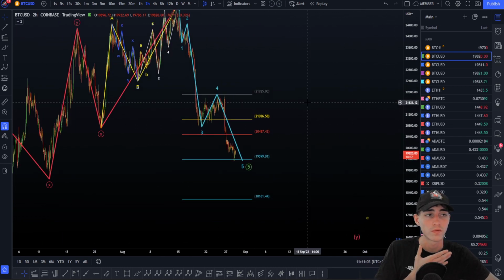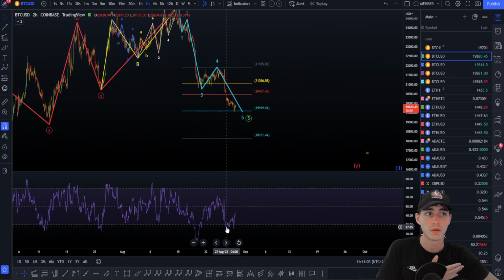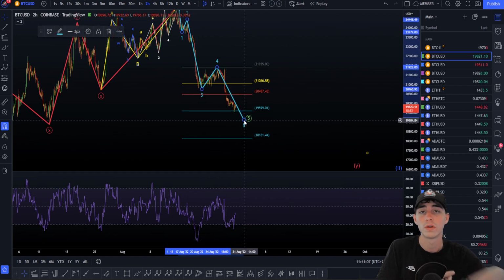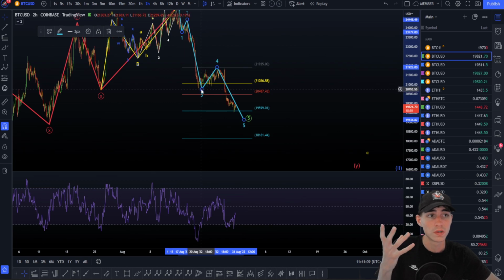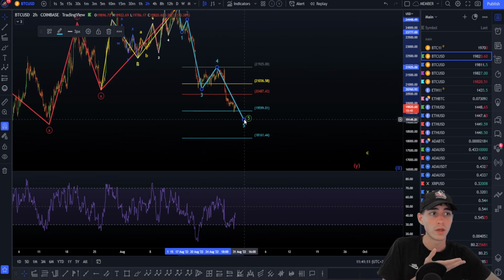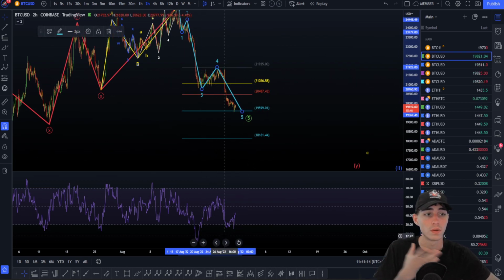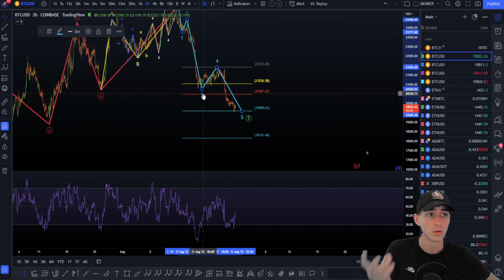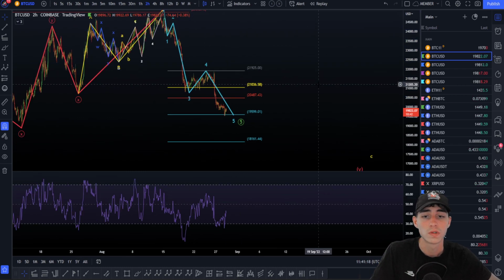So with a smaller time frame, as you can see here, we have this divergence on the other side. So this is a confirmation that we are in the wave 5. We want to see the wave 3 higher than the wave 5 on the real chart, and on the other side, we want to see the divergence. So low, high, low, low, low, low. Okay, once we have this,